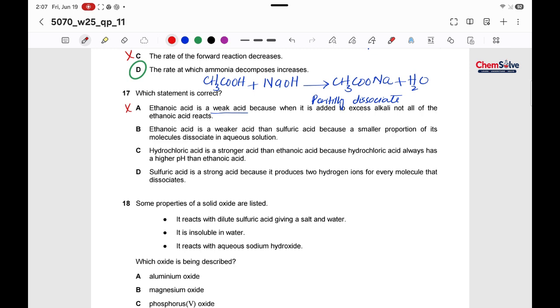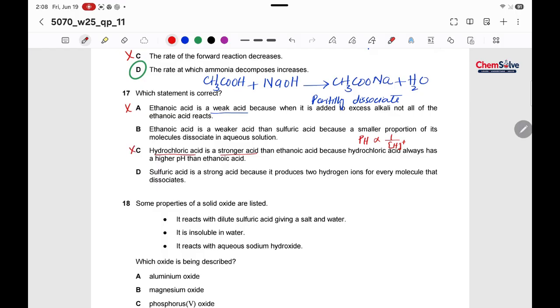Hydrochloric acid is a stronger acid than ethanoic acid because hydrochloric acid always has a higher pH than ethanoic acid. Always has a higher pH. Basically, pH is inversely proportional to hydrogen ion concentration. Greater hydrogen ion concentration means less pH. So hydrochloric acid is a stronger acid. It has higher hydrogen ion concentration. It ionizes fully, so its pH must be low. This is incorrect.